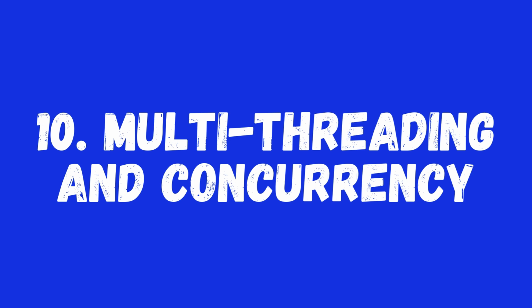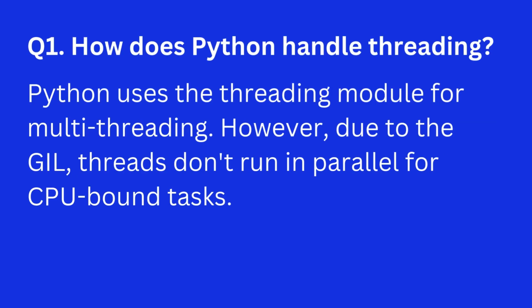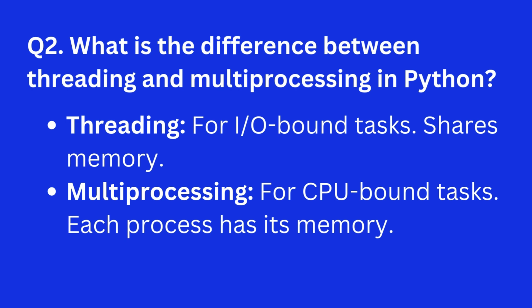10. Multithreading and concurrency. Question 1. How does Python handle threading? Answer. Python uses the threading module for multithreading. However, due to the GIL, threads don't run in parallel for CPU-bound tasks. Question 2. What is the difference between threading and multiprocessing in Python? Answer. Threading, for I/O-bound tasks, shares memory. Multiprocessing, for CPU-bound tasks, each process has its own memory.